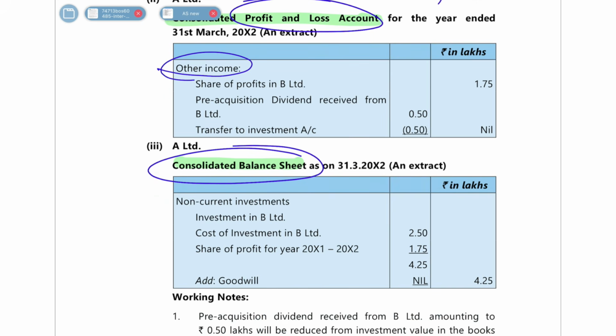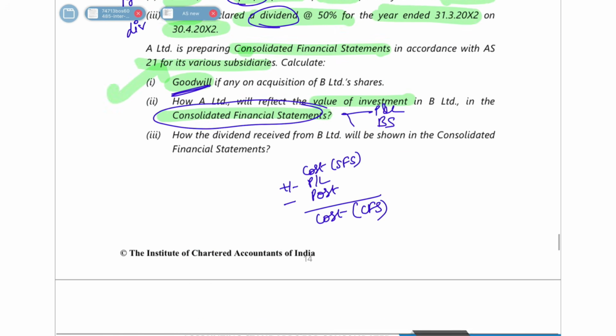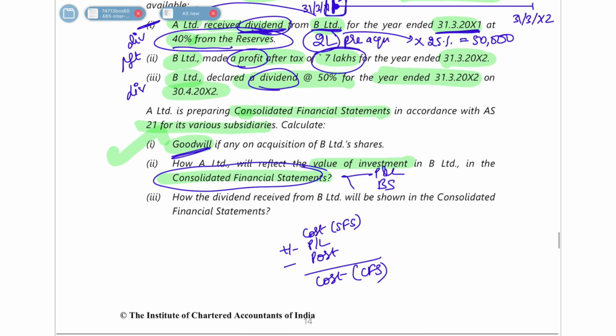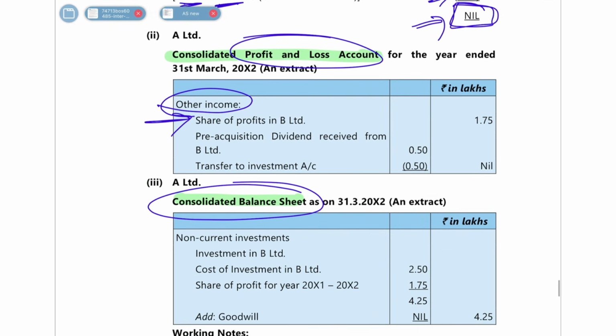What they have done under other income, they have shown first share of profits of B Limited. So share of profits, what was the share in profits during the year? We earned a profit of how much? We earned a profit of 7 lakh rupees. In that 7 lakh rupees, our share was how much? Our share was 7 lakh into 25 percentage. Let's see what it's coming up to. It's coming to 1,75,000. So this will be 1 point.